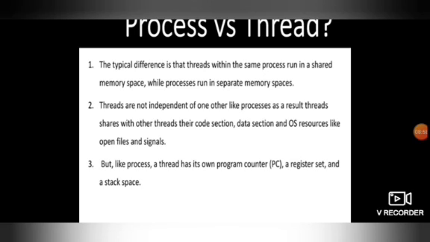Some of the differences between a thread and a process are that threads share memory space and a process uses separate memory space. Threads are not independent of one another, whereas processes are independent of one another. The thread is not independent because threads share the code and the data present in the process, and also the execution of one thread may depend on the data used by another thread or the output of another thread. Thus, threads are not independent of one another.